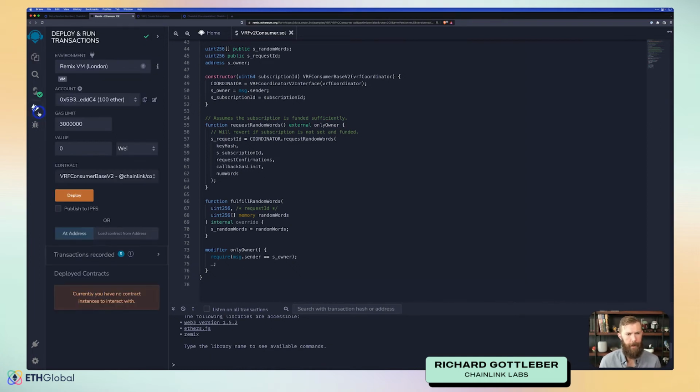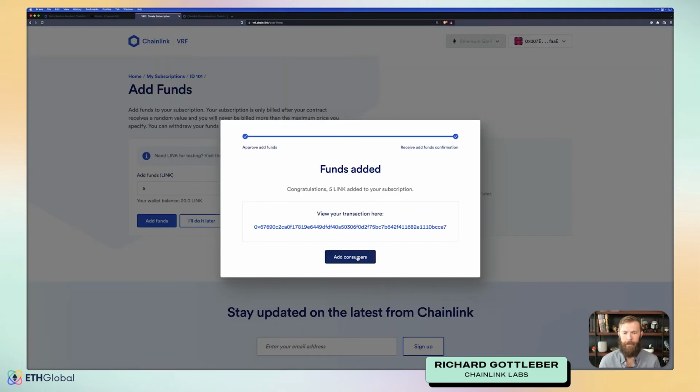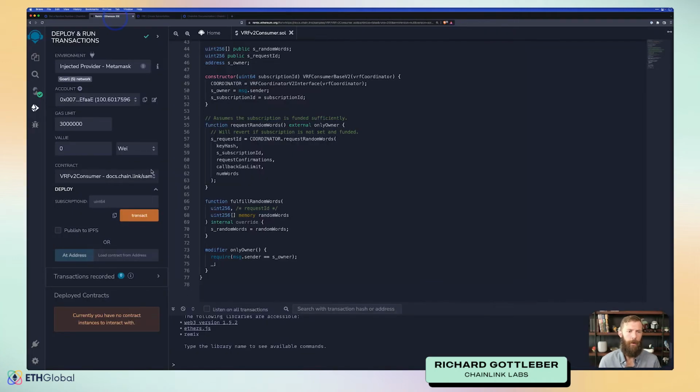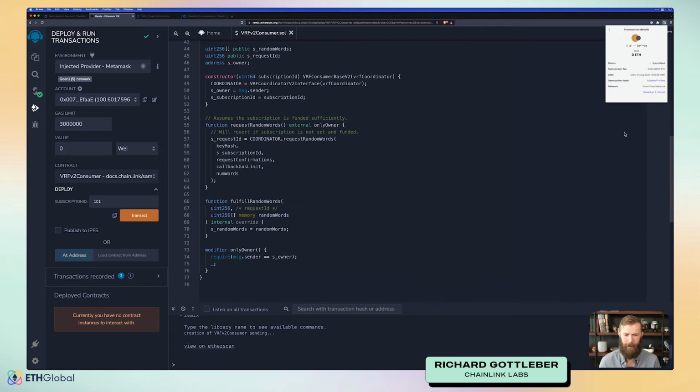All right, so let's take a look at deploying this. Again, make sure your environment is correct, as well as your contract. You'll notice this contract needs a value. It needs that subscription ID. So let's head back to the create subscription and grab that subscription. It's asking us for a consumer address. That's going to be the address of the contract that we're about to deploy. But our subscription ID for this example is 101. Now, when you create a subscription, your ID will be different. We'll head back here, we'll give 101 to our deploy, and we'll go ahead and run this transaction. Confirm it, and we'll wait for that green check mark. That means that our contract has been deployed successfully.